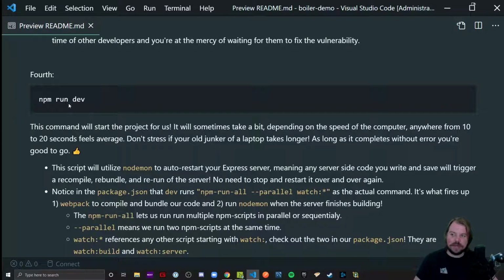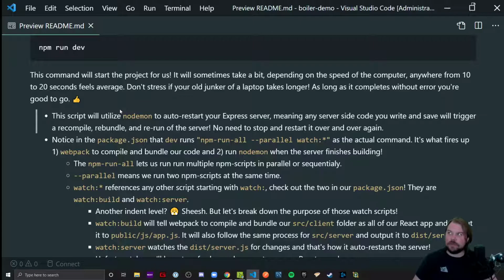So this command here is going to be what you're going to be using to develop the app. Surprise, surprise. It actually uses Nodemon on the server side in order to auto restart our server. Now, that part will auto restart, but the browser won't. Every time you make a change to your React code, you'll have to wait for Webpack to do its thing, and then after that's done, you'll have to refresh the browser to reflect your client-side changes. But server-side changes do start automatically.